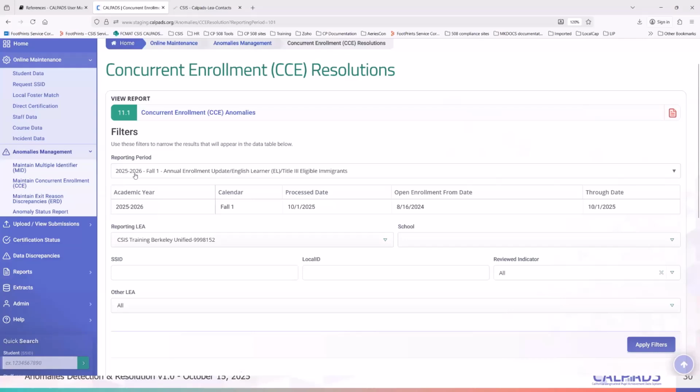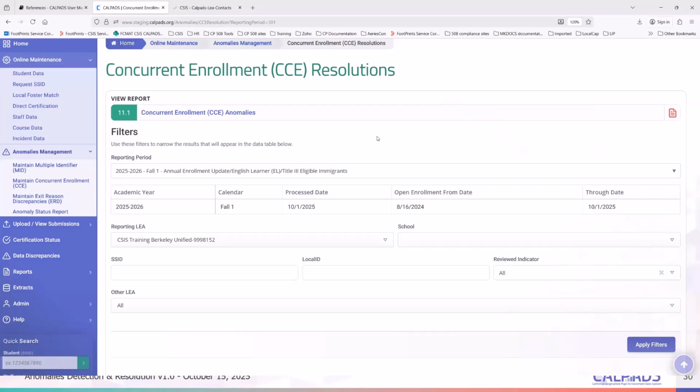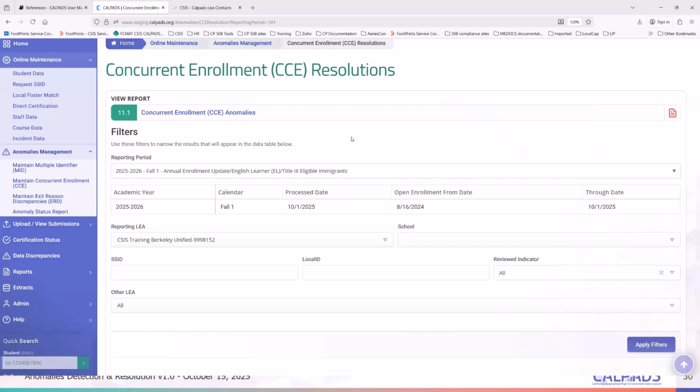Okay, so now you have your reporting period. If you notice here, you have 25-26 and 26-27. Inversely, if you open this up before census day, you would have a 24-25 and a 25-26 option.